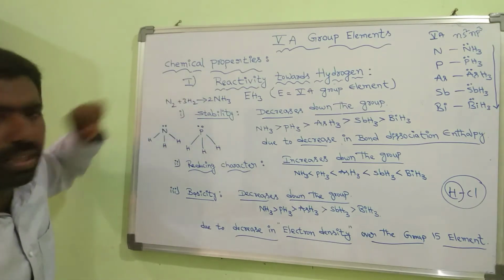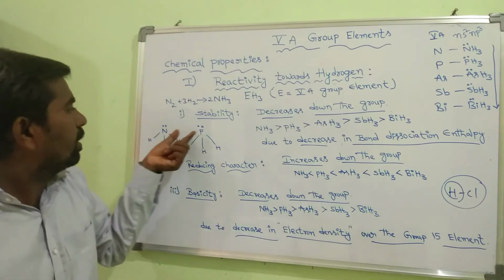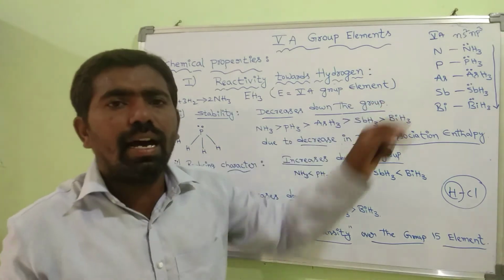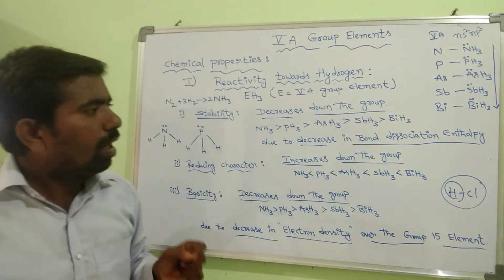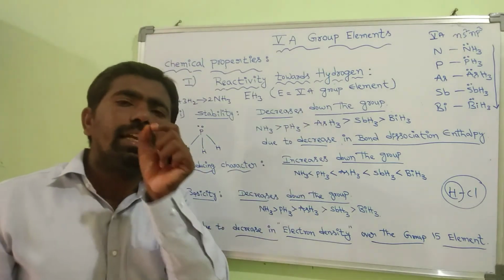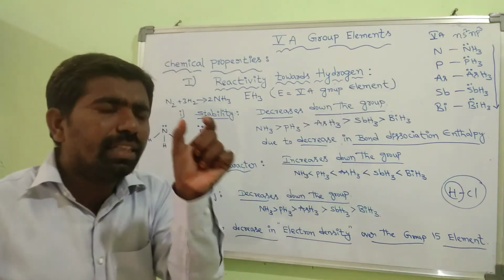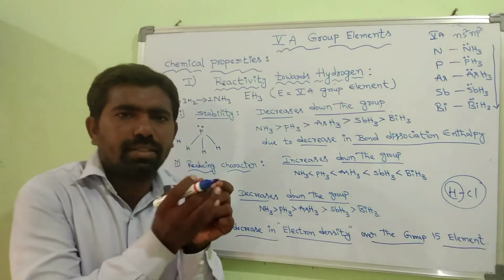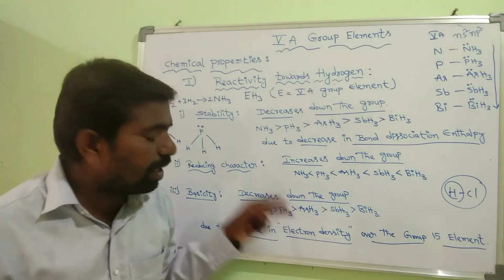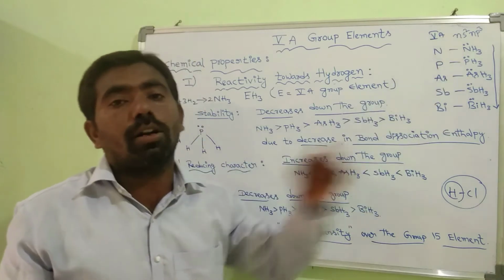Atomic sizes increase from nitrogen to bismuth. Each and every group 15 element has one lone pair. Due to the increase in atomic size, the orbital sizes also increase, but they have only one single lone pair. So in the case of bismuth, one single lone pair occupies some space in a large orbital. Due to that reason, the density of electrons decreases from top to bottom.